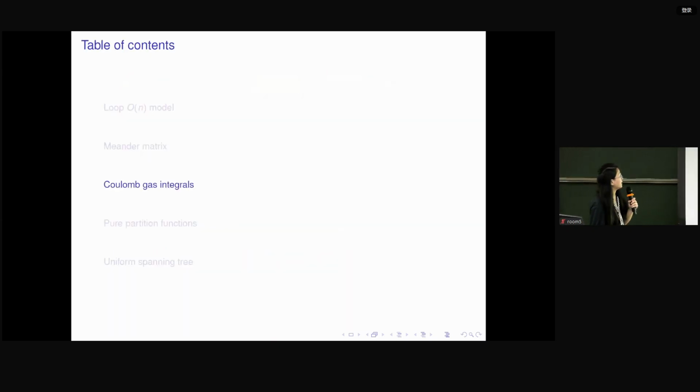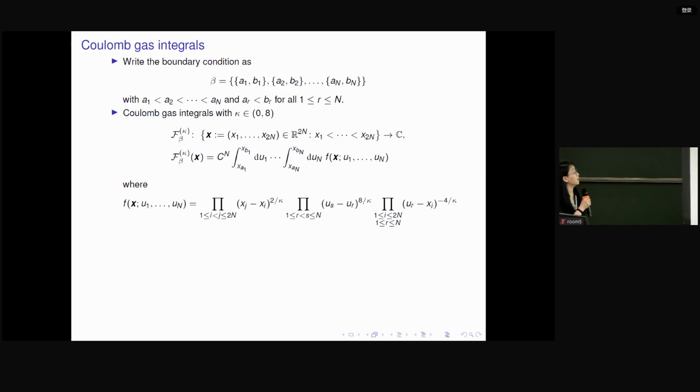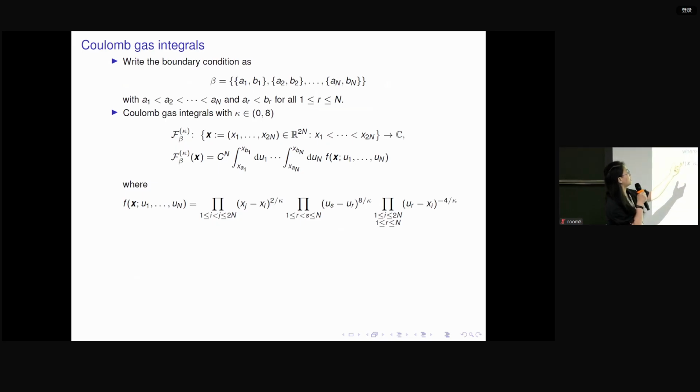Second, the Coulomb gas integral. This name is from conformal field theory. For the Coulomb gas integral, in fact, it is a very explicit formula. It's a big integral. First, we encode the boundary data by this link pattern A1, B1, A2, B2 to AN, BN. So this is a pair link pattern. And then we define our integral in this way.